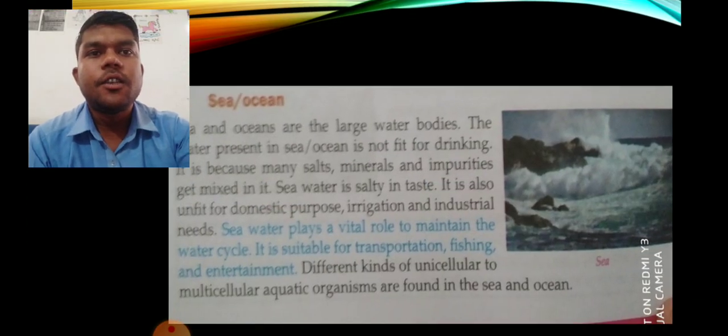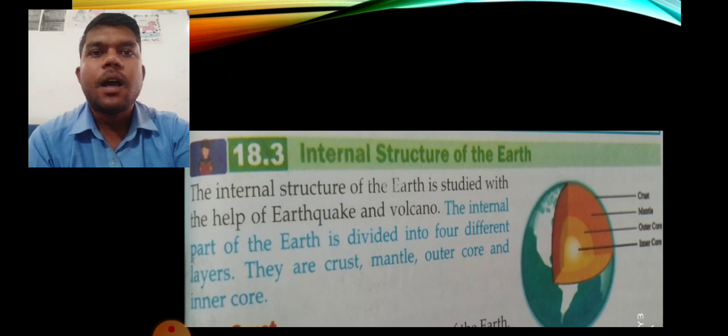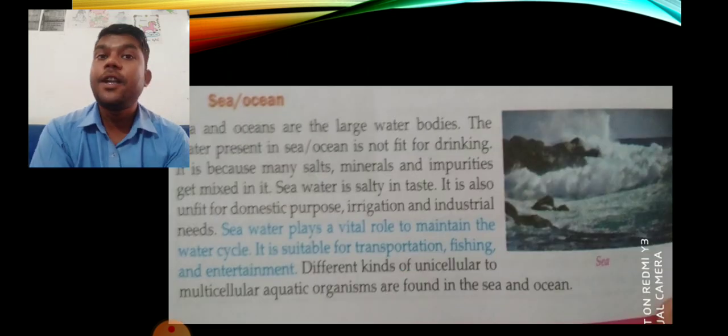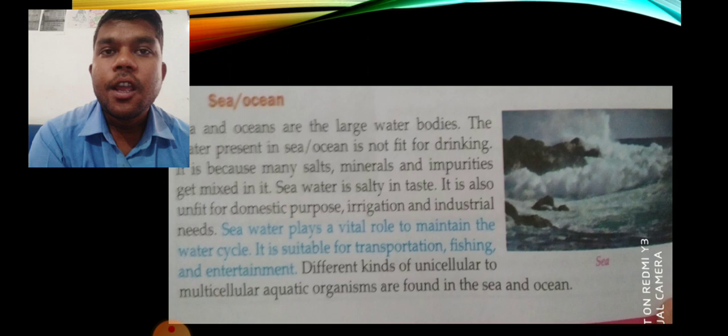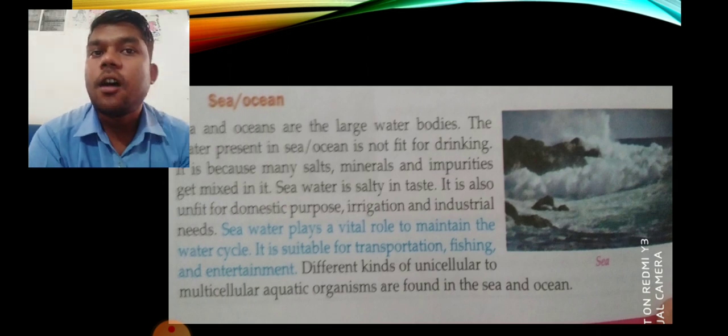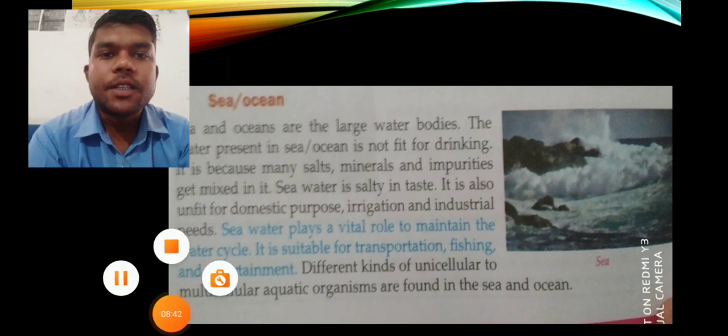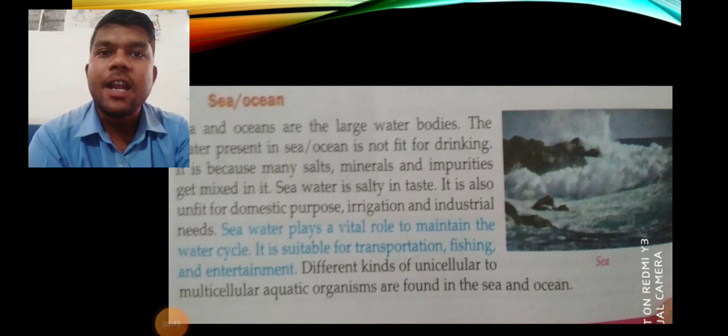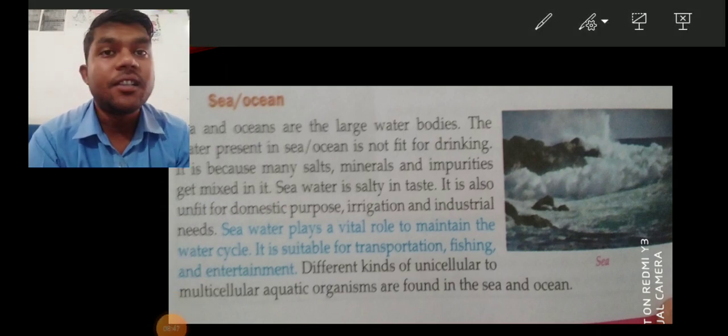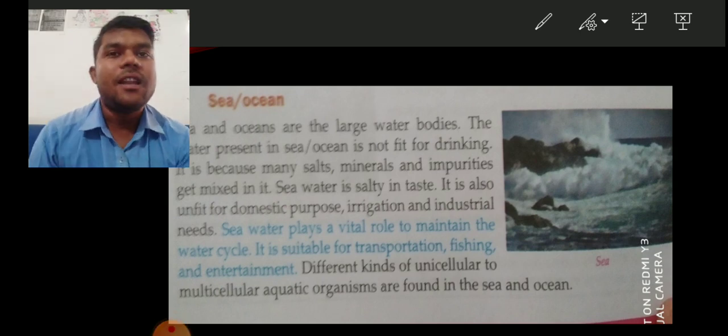So I think students, you understood about the different structures which are found on the earth. Once again I'll repeat what we have discussed. We have discussed the different land structures, that is plain lands, hills, mountains, valley and plateau. Shortly I'll revise all.